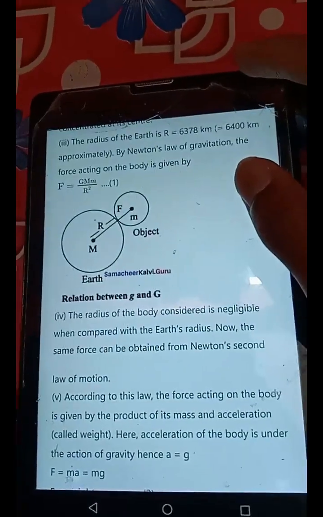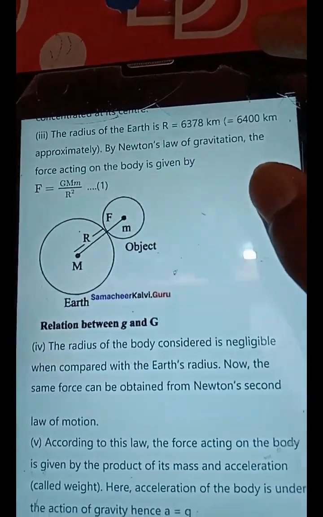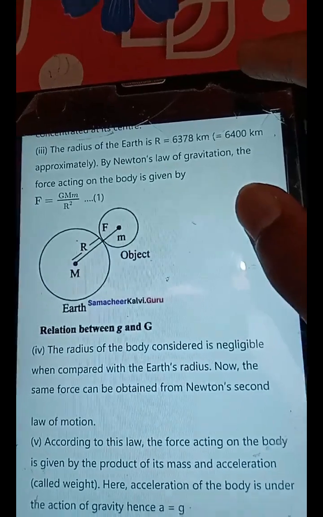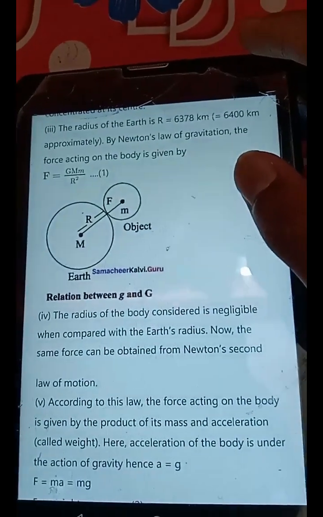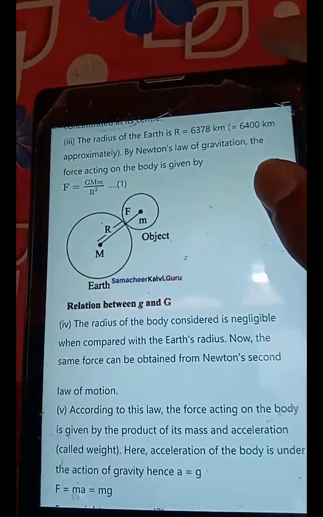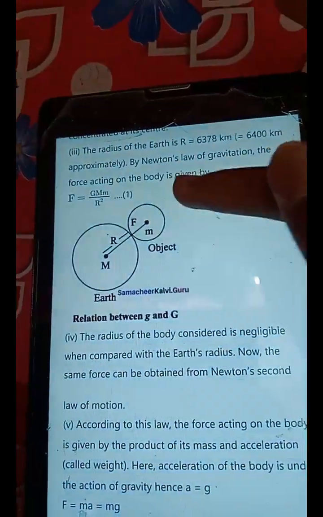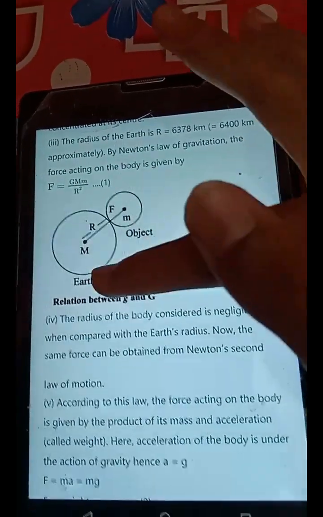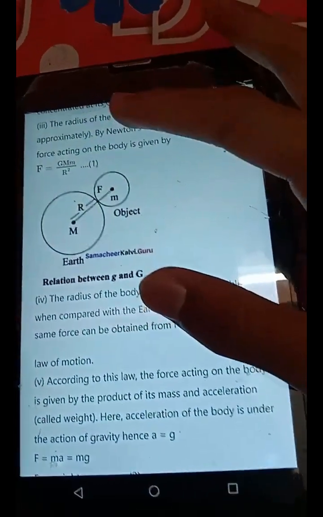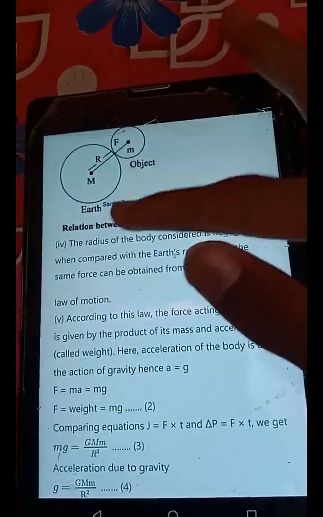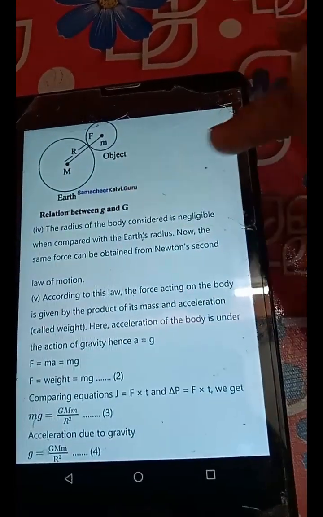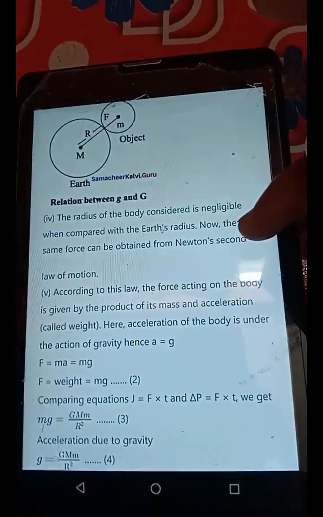R is 6378 kilometer approximately. By Newton's law of gravitation, the force acting on the body is given by F is equal to G capital M m by R square. Equation 1. Relation between small g and capital G. The radius of the body considered is negligible when compared with the Earth's radius.